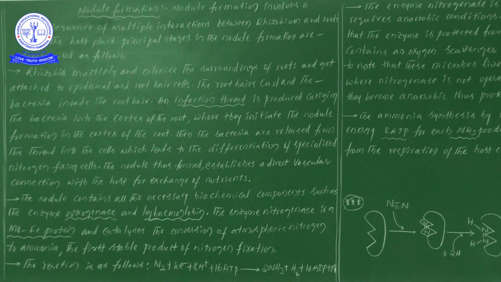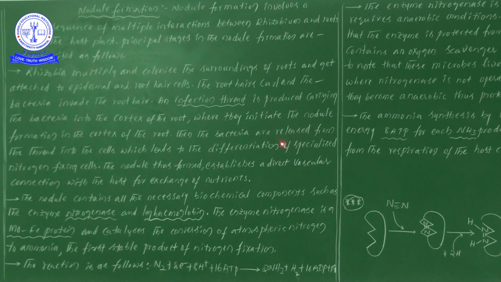First of all, the bacteria are free living in the soil, but when sugars are released by the root system of legumes, the bacteria are attracted towards the root system and start to invade it. The first modification we see is curling of the root hair, later formation of the infection thread, and through the infection thread the bacteria enter into the cortex region of the root, where they initiate nodule formation. So the nodule formation occurs in the cortex region. That is the point we can understand.